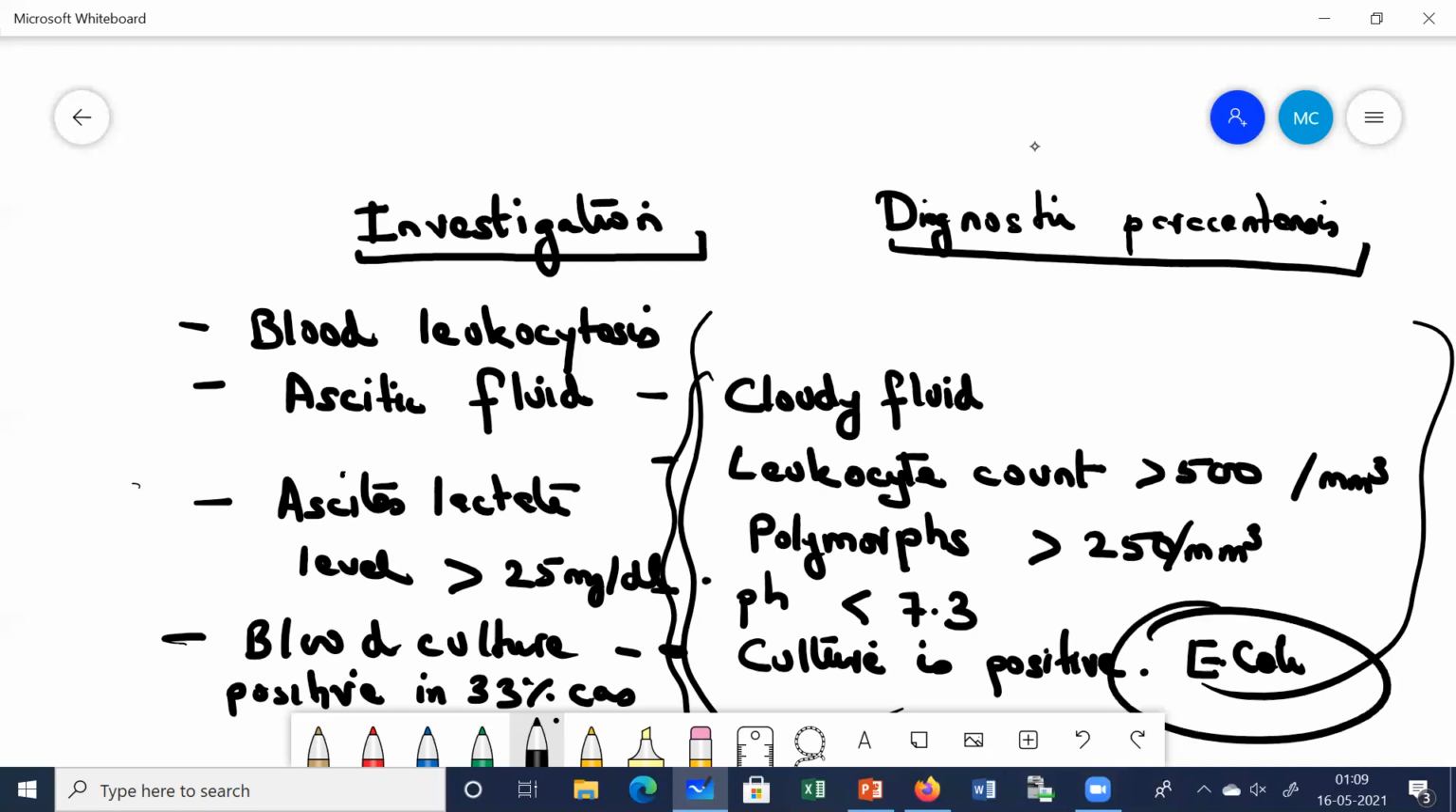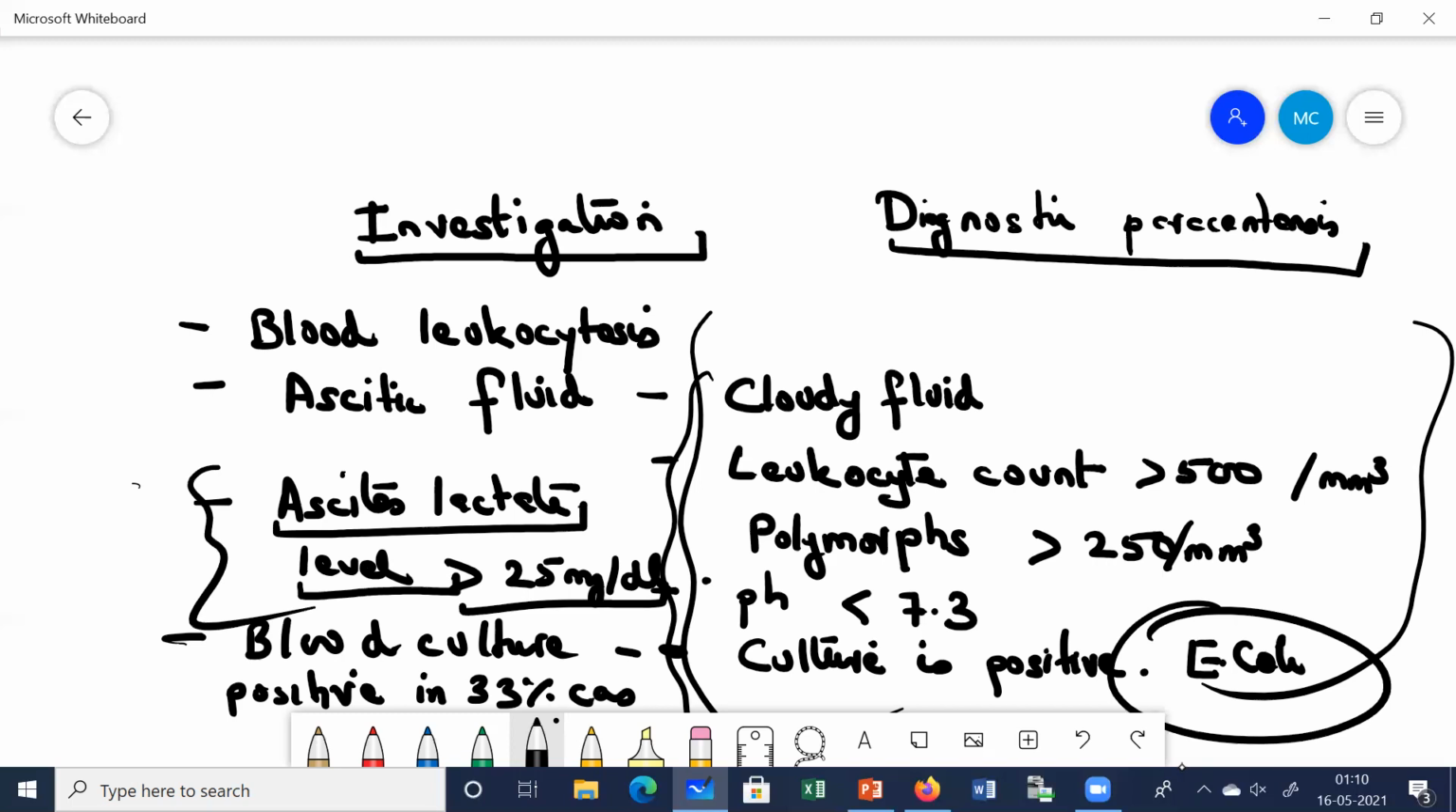E. coli or Streptococcus. Obviously, E. coli is the most common organism which we find. Apart from that, we can also find Streptococcus or Enterococcus. So these are the things which we are going to notice in the ascitic fluid. What else can you see? In the ascitic fluid, if we measure the lactate levels and it comes more than 25 mg per dl, this also carries a high suspicion.